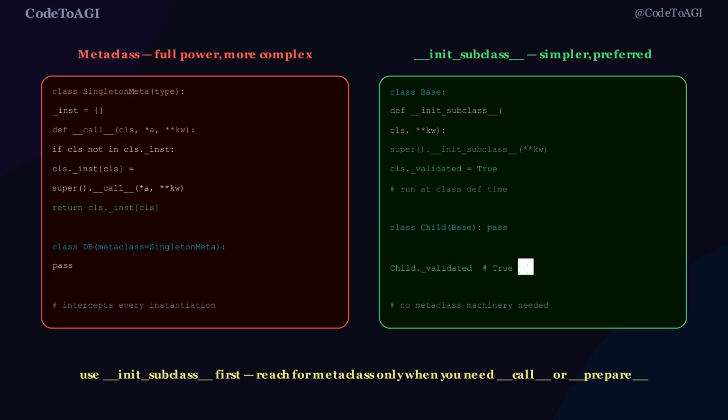Use __init_subclass__ when you want to react to the creation of a subclass for registration, validation, or adding attributes to the subclass. Use a metaclass when you need to intercept __call__ to control instantiation, like a singleton, or __prepare__ to control the namespace dictionary itself. If in doubt, start with __init_subclass__. It is simpler, more readable, and sufficient for 90% of cases.